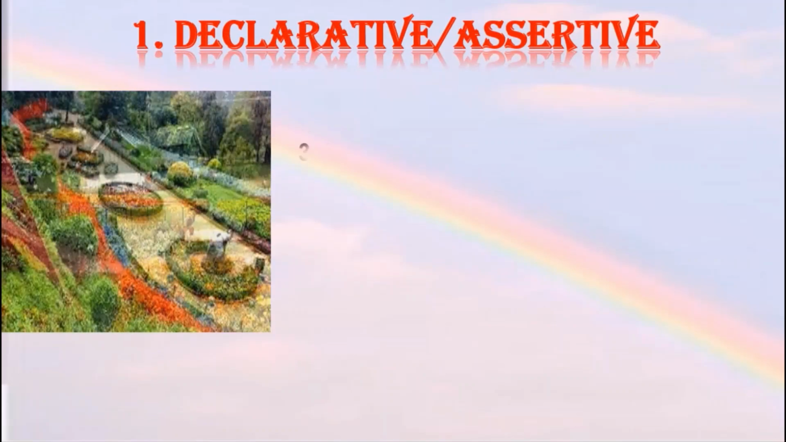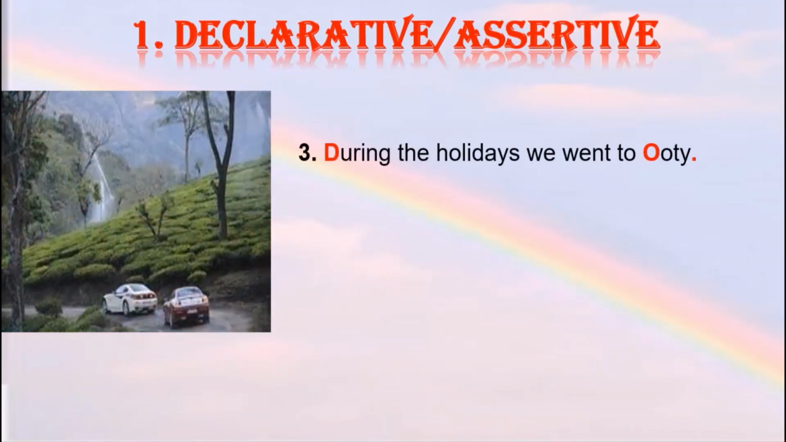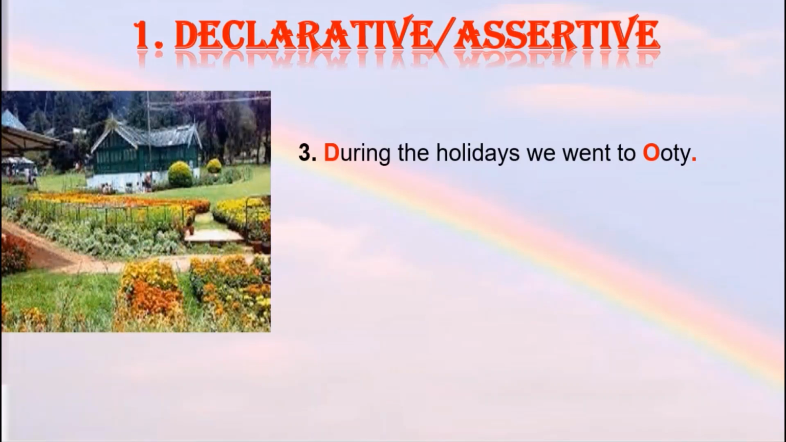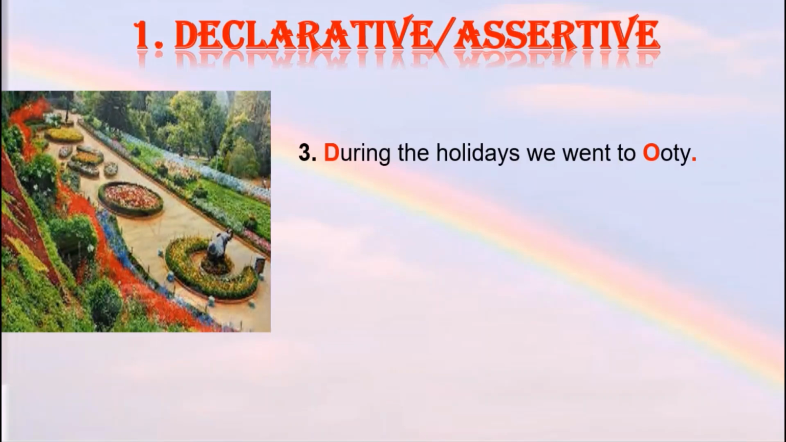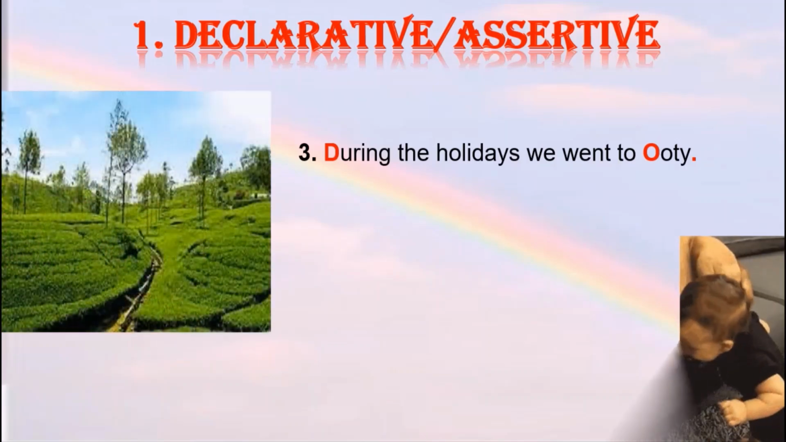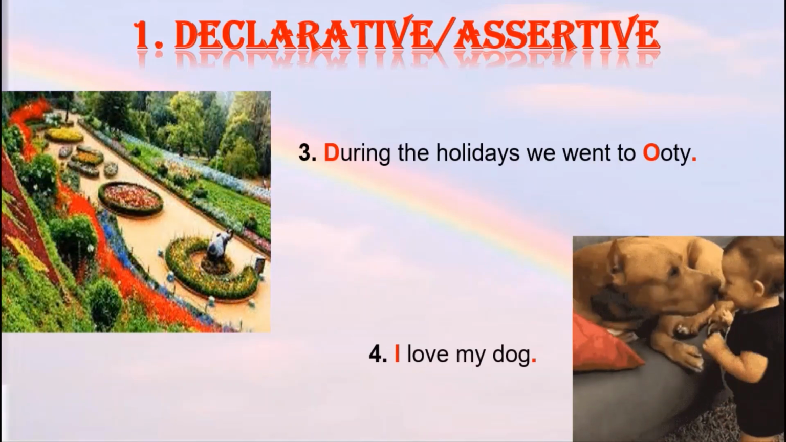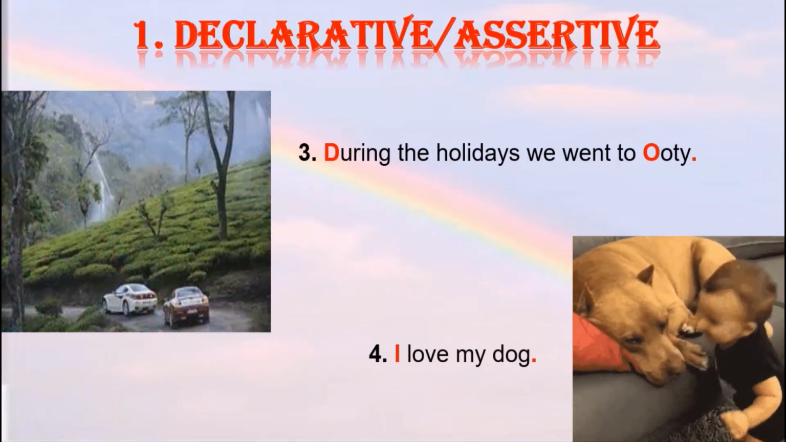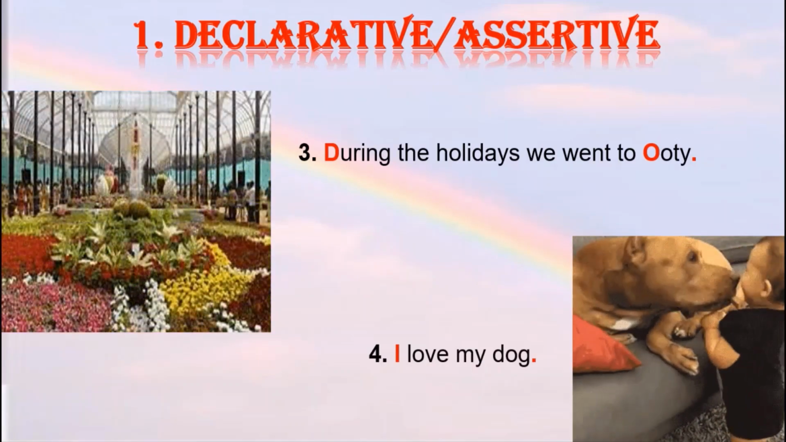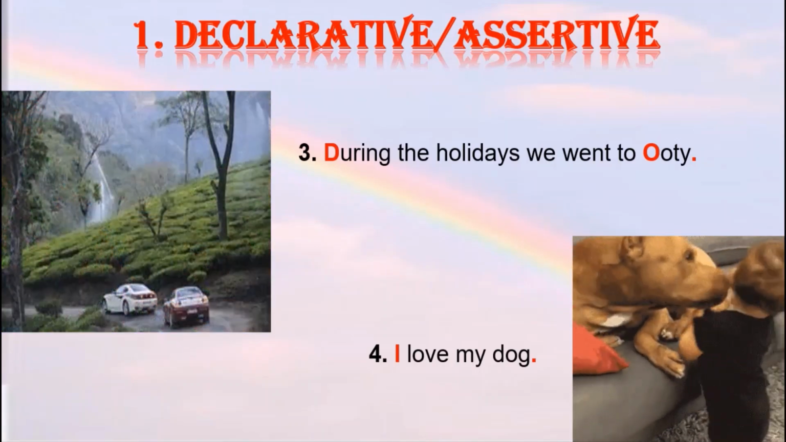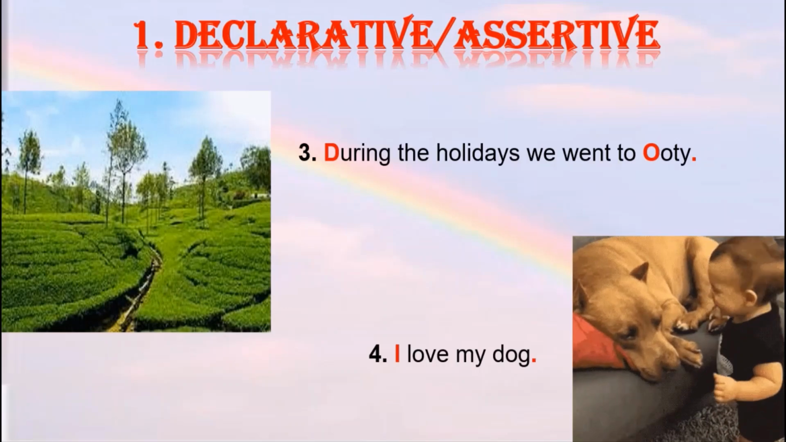Let us look at some more examples. During the holidays, we went to Ooty. This sentence again states that during the holidays, they had been to Ooty, so this sentence will end with a full stop. Let us take another example. I love my dog. Here again it states that he loves his dog. So the sentence will end with a full stop. I hope students, the concept of declarative or assertive sentences is clear to you all.